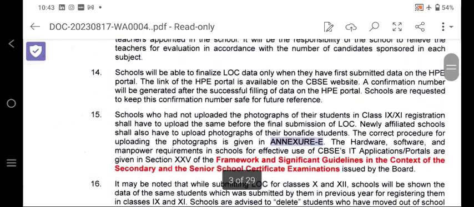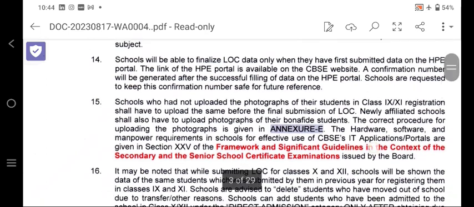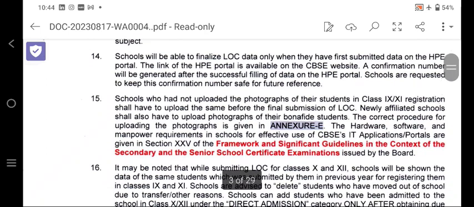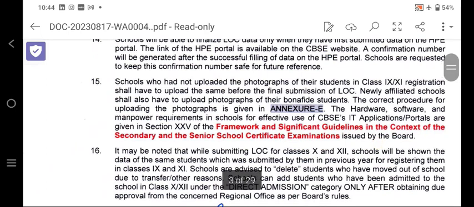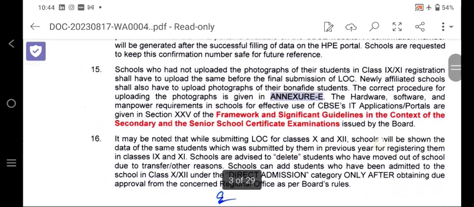Number 14: schools will finalize the LOC data only when they have first submitted data in the HP portal, and the link of the HP portal is available on the CBSE website. Very important: on the CBSE website, the HP data submission is compulsory. A confirmation number will be generated after successfully filing the data on the HP portal. Schools are requested to keep this confirmation number safe for future reference.